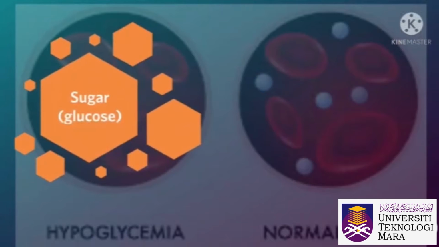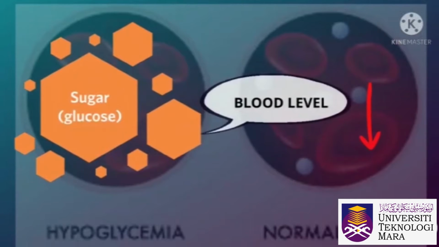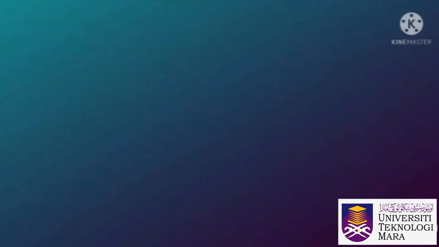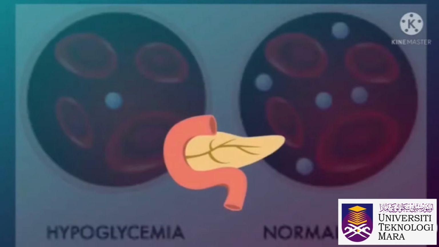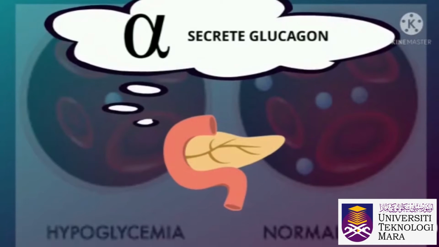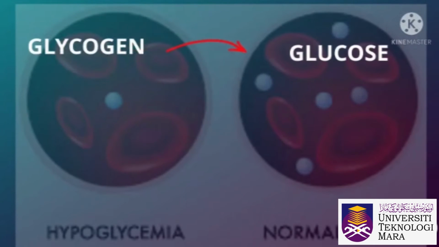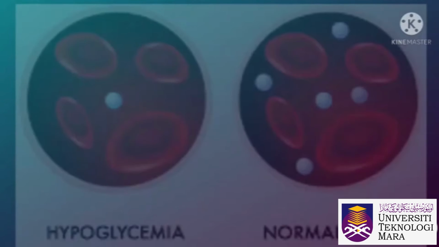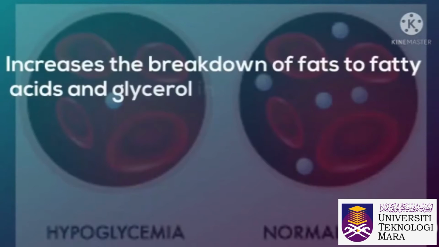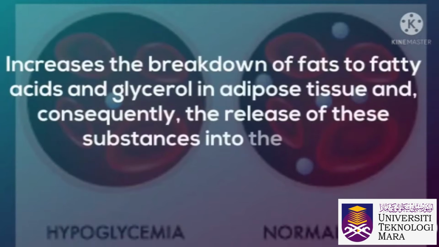If blood glucose levels fall below normal levels, insulin secretion is inhibited, and at the same time the alpha cells of the pancreas respond by secreting glucagon. Glucagon accelerates the breakdown of glycogen to glucose in liver and skeletal muscle cells. It increases the breakdown of fat to fatty acids and glycerol in adipose tissue, and consequently the release of these substances into the blood, which cells can use for energy.